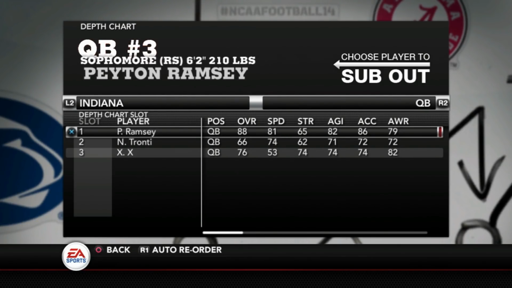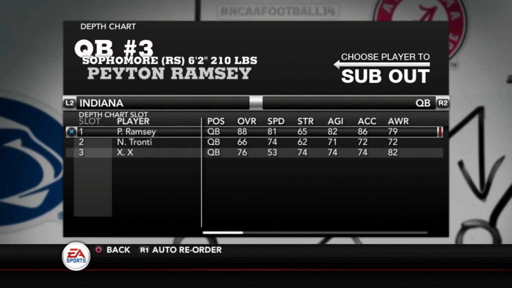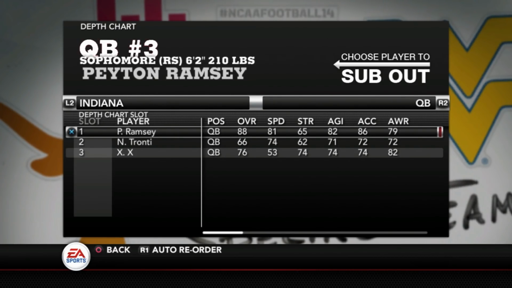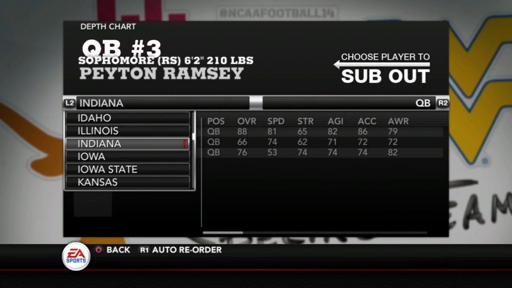Now we go to Indiana, and this is a surprise. Peyton Ramsey, an 88 overall. His passing numbers are pretty good, and he has good rushing numbers as well, so that's why you see him as an 88. Again, he was a starter as a freshman, so obviously pretty good.